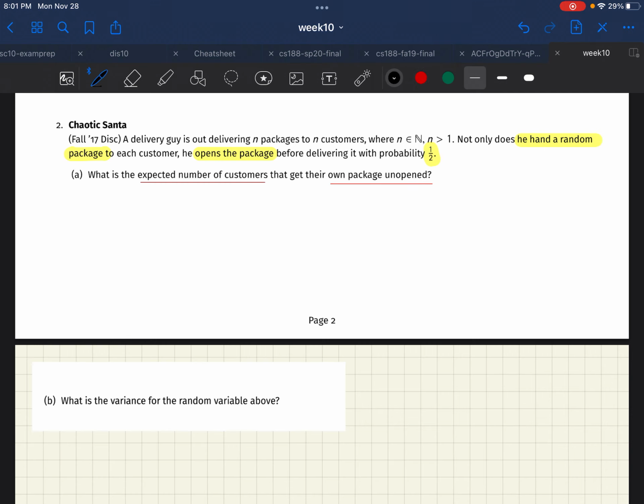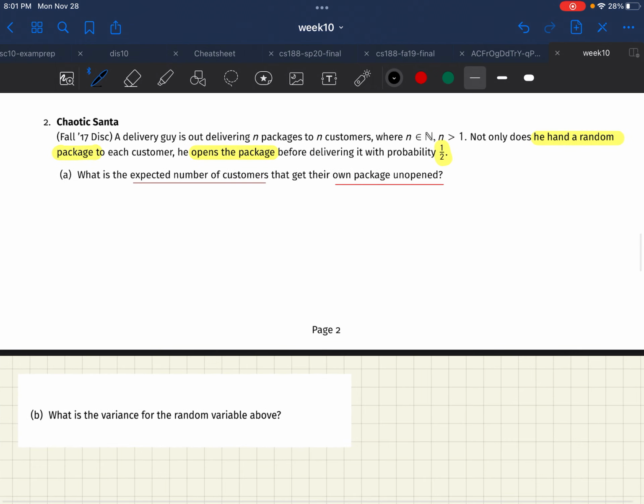So this deals with expected value, but the first thing that we need before actually finding the expected value of something is to define what that is. We need to define essentially a random variable that we'd be taking the expected value of. In this situation, you might think for a bit and come to the realization that each individual person is probably a great place to start. And so we're going to look at an indicator random variable, which is kind of like a Bernoulli random variable.